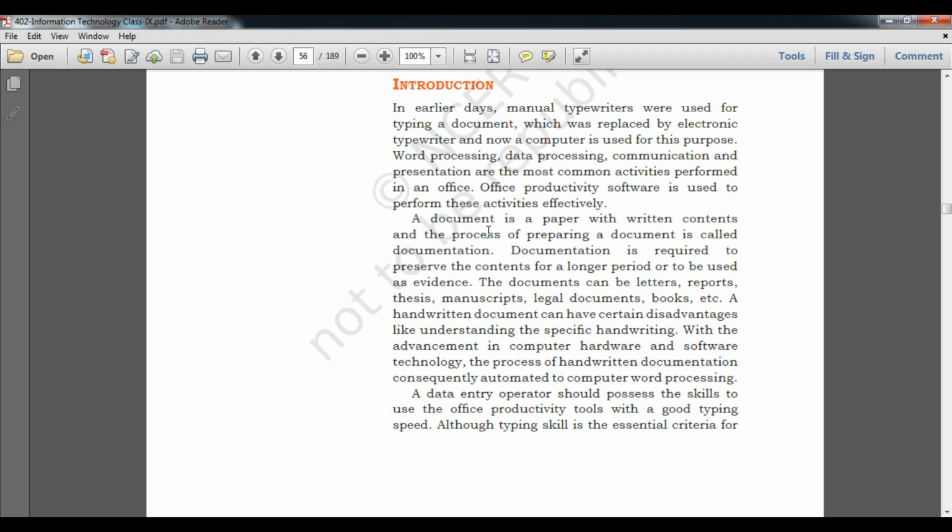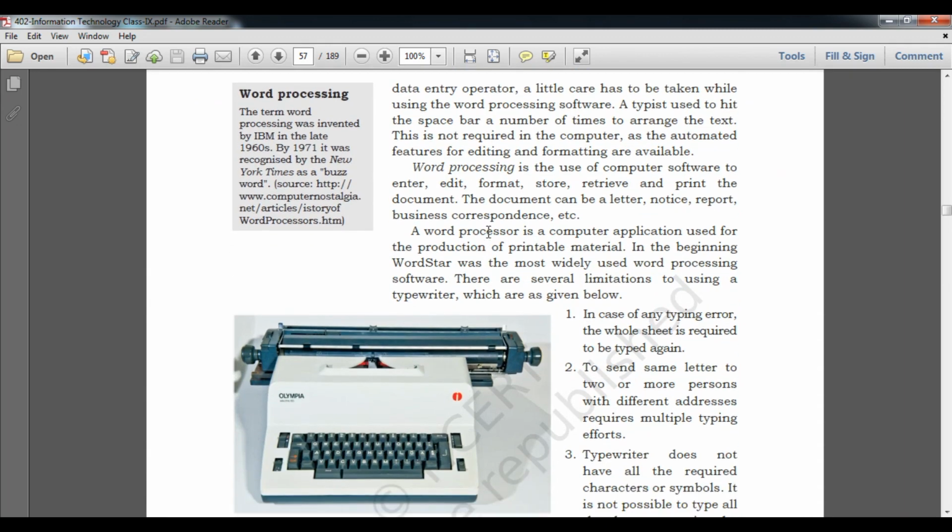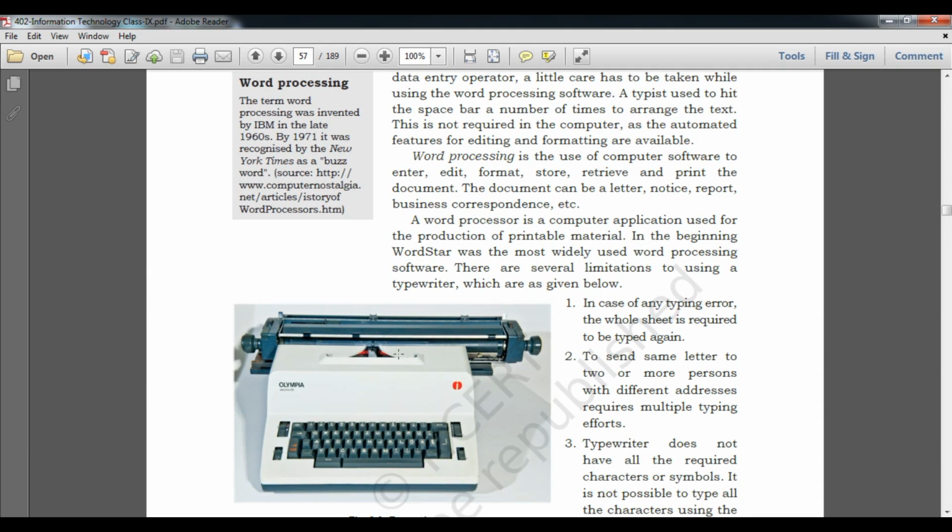If we want to correct a mistake, we have to type the whole document, I mean the sheet, again. The particular page, that is the white sheet that goes inside the machine, is known as the document. So if we want a fair copy without any mistake or overwriting, we have to write the whole page again.